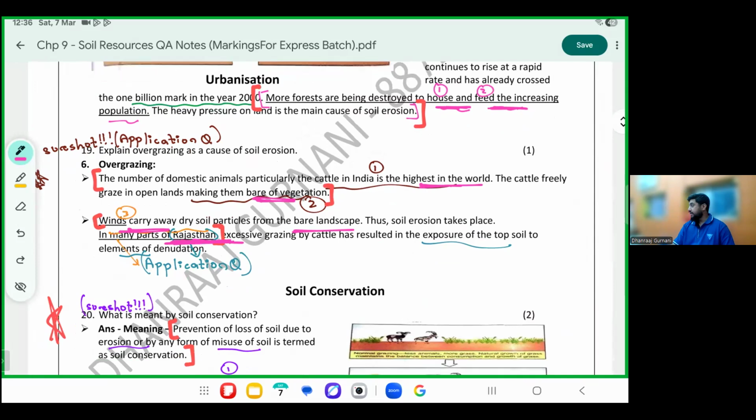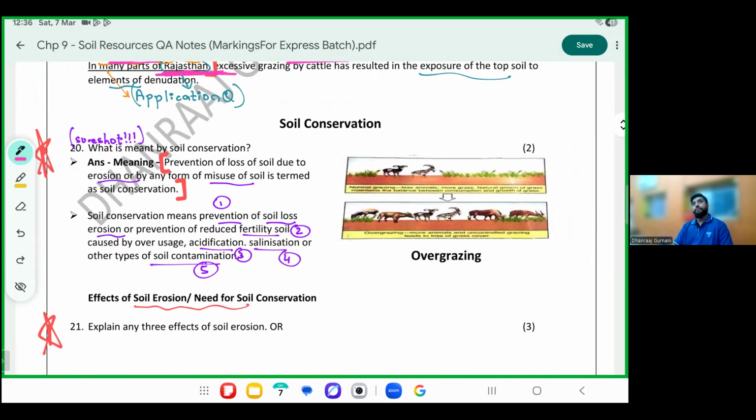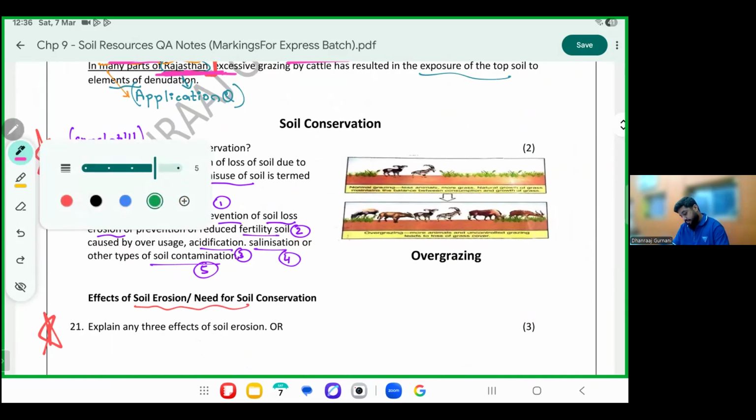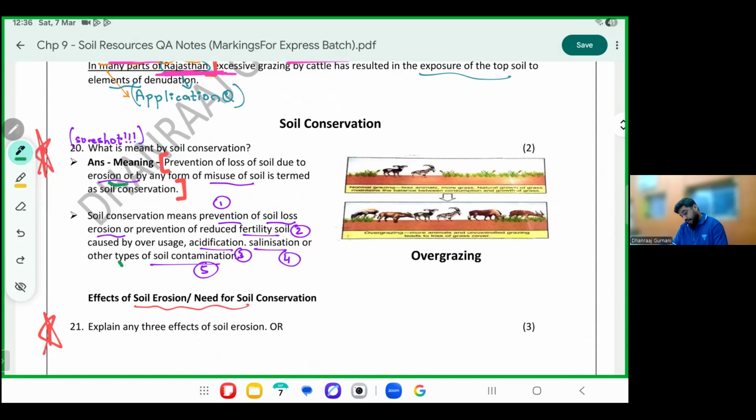Last part of the chapter, conservation of soil. Prevention of soil erosion or misuse of soil is called soil conservation. Please mark the meaning. Prevention of soil erosion, whatever we studied, you have to prevent it, or misuse of soil is termed as soil conservation.